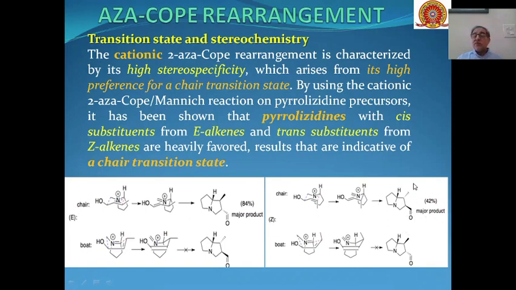This is formed through the chair, and this is either not formed or it is formed in very small amounts through both conformations. So the high preference is for conversion of reactants into the products through a chair transition state. Here 84% product is formed, and here 42% of product is formed through the chair. Either these are not formed or they are formed in small amounts.